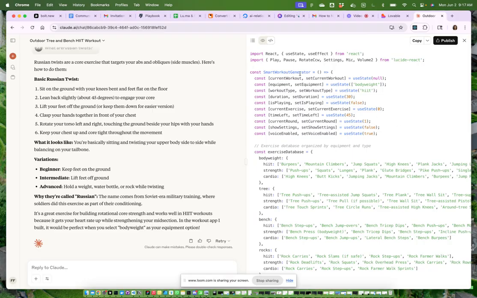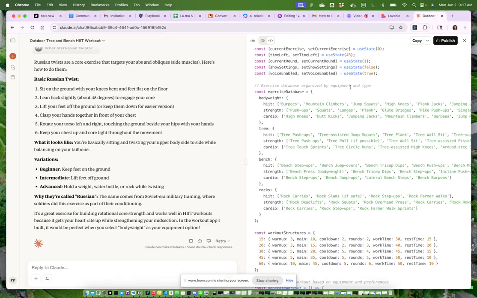I'm not a programmer, but I kind of understand roughly how code works. And you see it does this here, and here it has like an exercise database organized by equipment and type. So that's basically where it takes its information from. Obviously, this is also very little. At some point, we might want to have it a bit bigger.